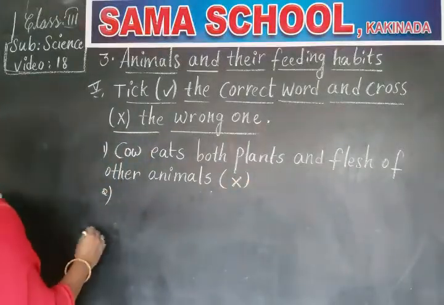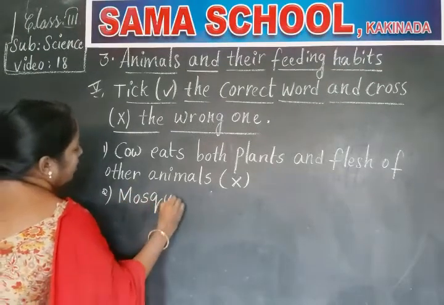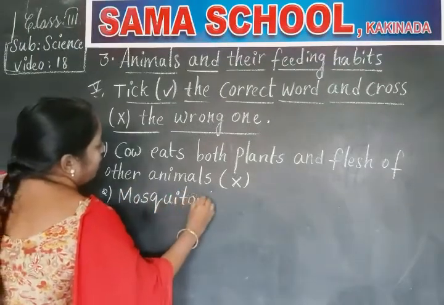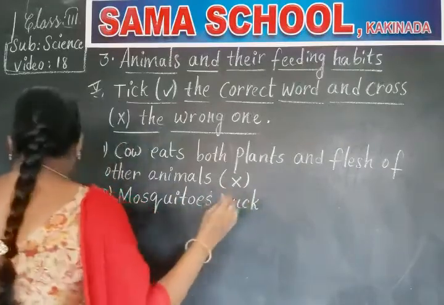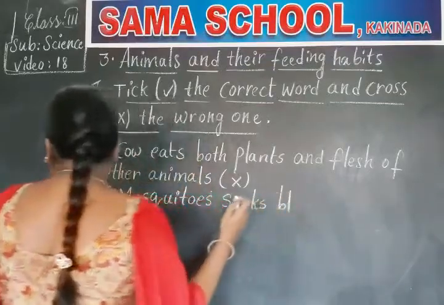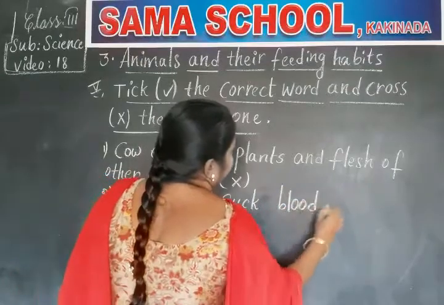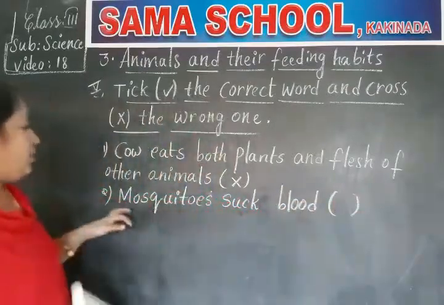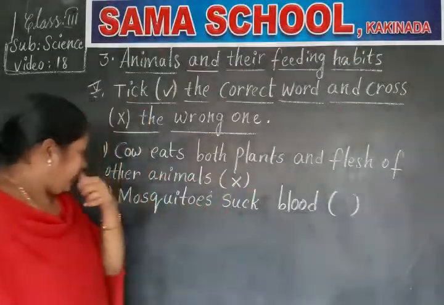Next, mosquitoes suck blood. See the question here. Mosquitoes suck blood.